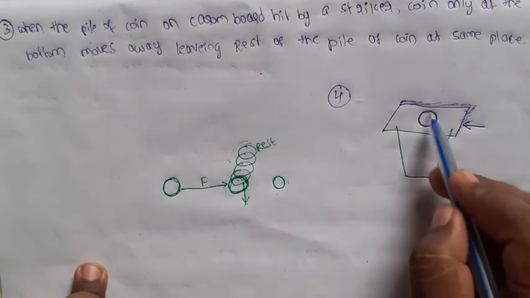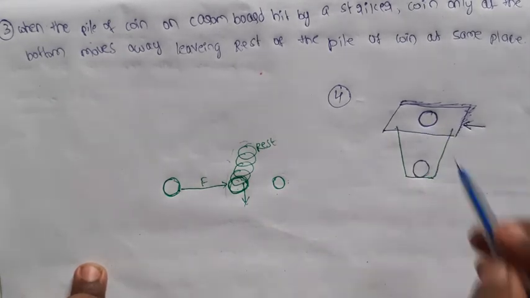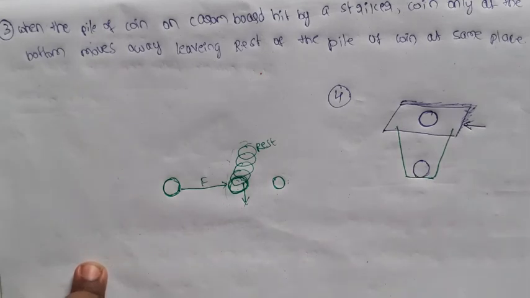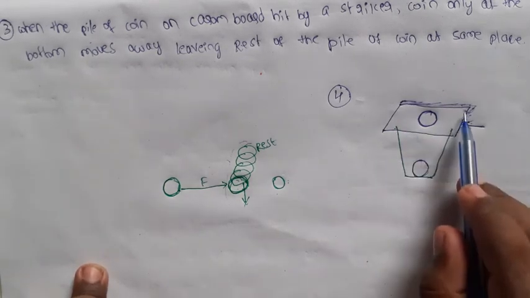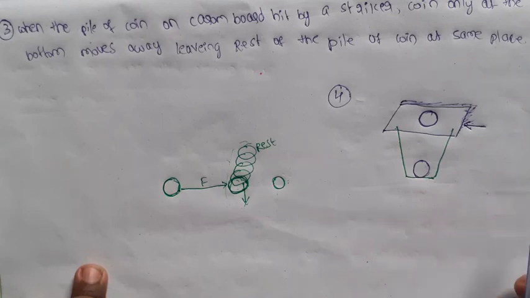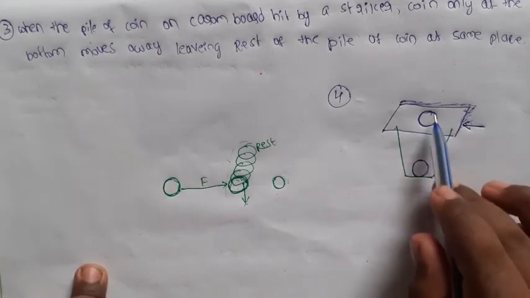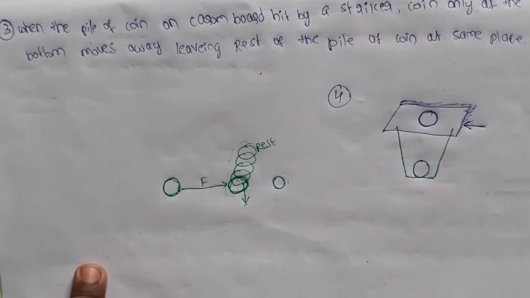So what about this coin? This coin will drop into the glass due to the Newton first law. The cardboard moves away from that place, but the coin remains in its state of rest and drops down. These are a number of daily life examples we observe. This is all about Newton first law.